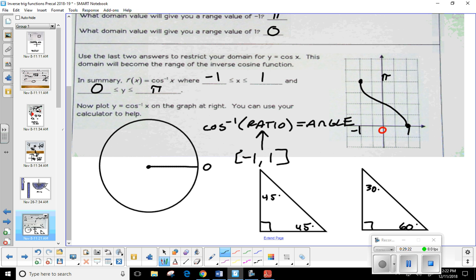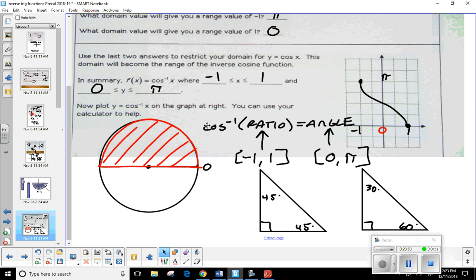Okay. Now, your answer is going to be in a different location as well. While sine inverse is restricted to quadrants 1 and 4, cosine inverse is going to be restricted to quadrants 1 and 2. So his answers have to be between 0 and pi. So cosine inverse, you're going to be looking at the top.